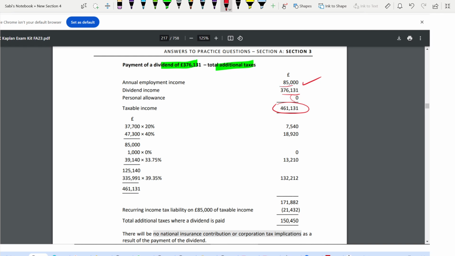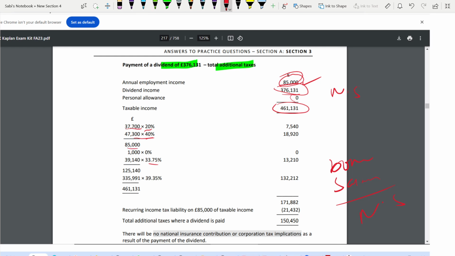for the first 85,000, earlier both bonus and salary fall under non-savings. That's why 20, 40, 45%. Here, only 85,000 is non-savings, but this is dividend, so you have to follow the dividend rate. So the first 85,000 is at the non-savings rate. That's why 20, 40%, and then the dividend rate starts. So out of this first 37,720, the remaining is at 40% to make it 85 at non-savings rate.